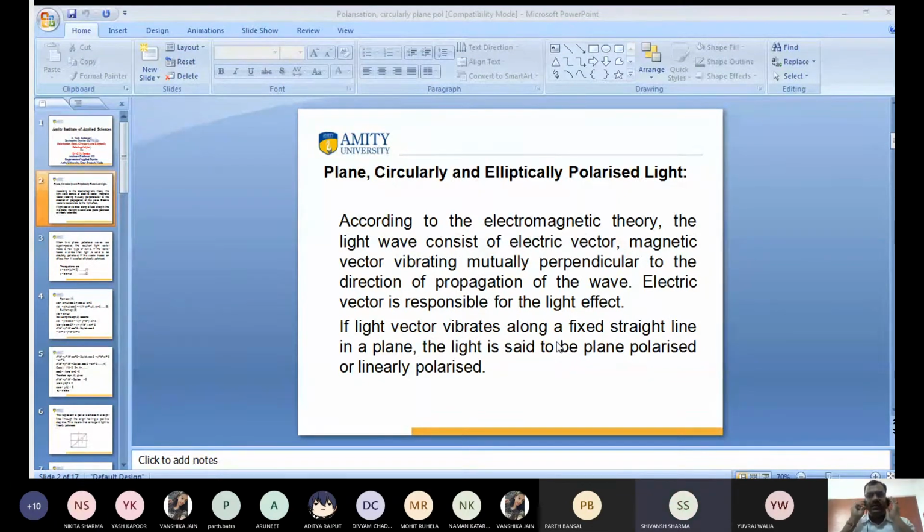For the quarter wave plate it is pi by 2, and for the half wave plate it is pi, sir. Very good.